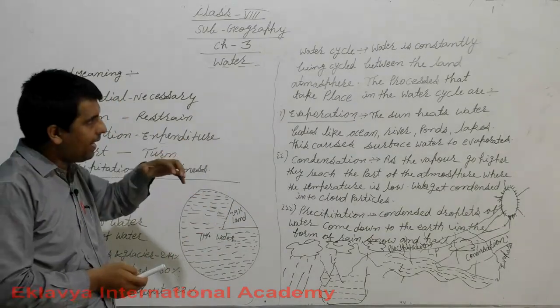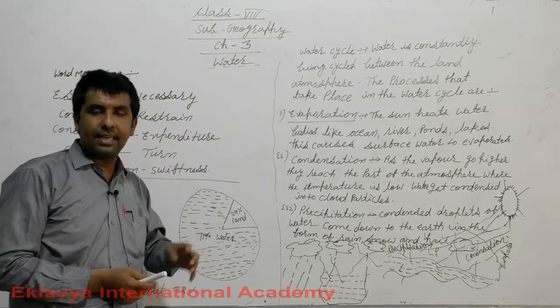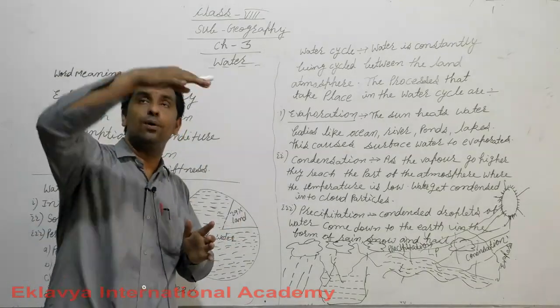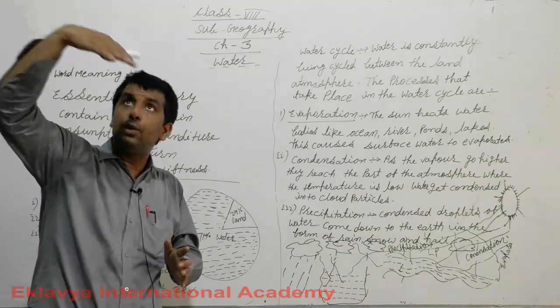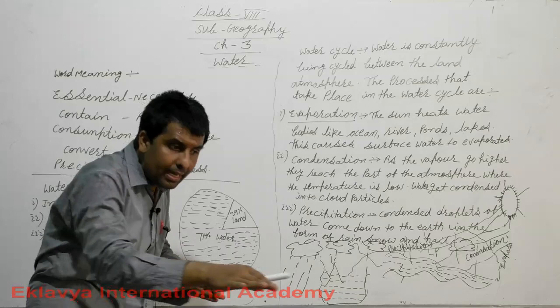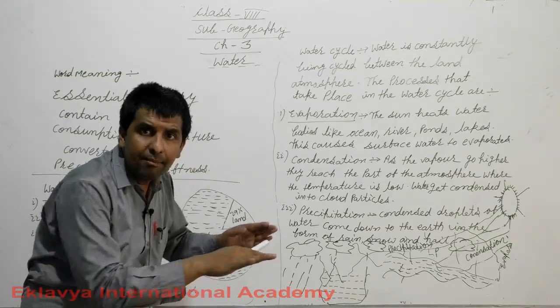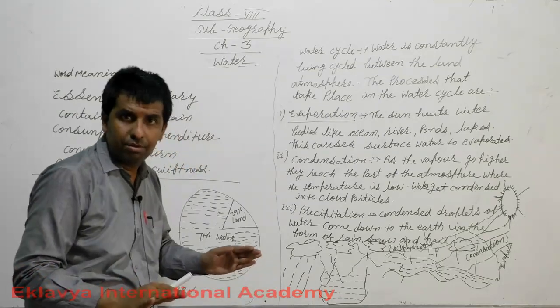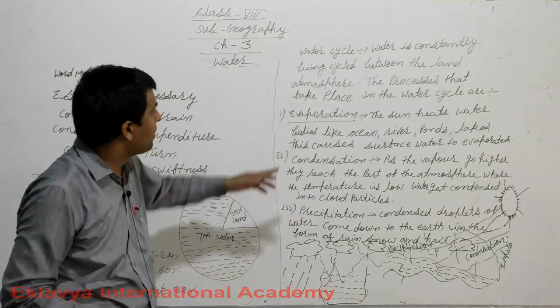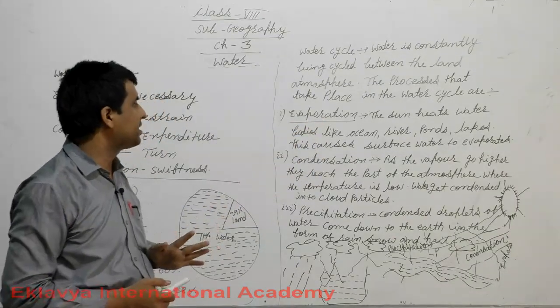Water evaporates, and as I have explained in previous classes, warm gases go to the upper side and cold water stays on the ground, like land. So this is the process of evaporation, understand?